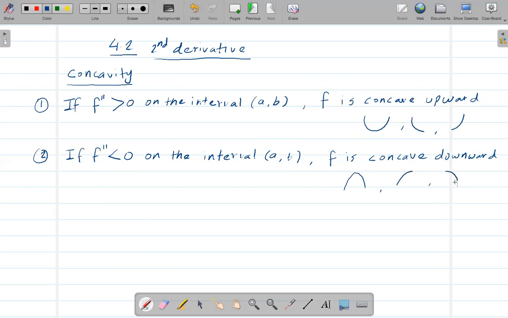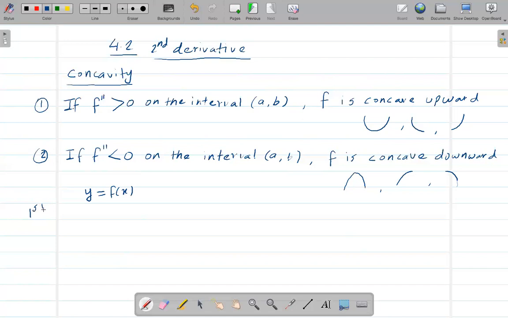Since this section is about the second derivative, there are different ways you can write the derivative, right? I've talked about that in an earlier section. But anyway, if we know y equals f of x, then I can find the first derivative.